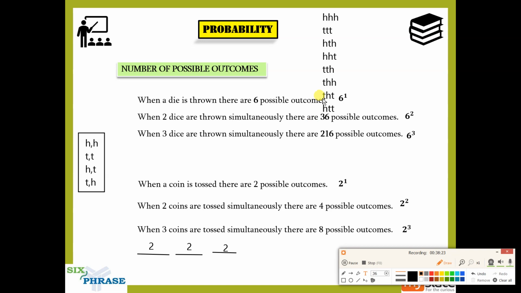Because 3 coins are tossed, the first could have H, the second could have H, the third also could have H, or any of these permutations of it. So this is how it is done, guys. Whenever they give you 7 coins tossed at a time, what is the possible number of outcomes? You just do 2 power 7. 2 power 5 is 32, so 2 power 6 is 64 and 2 power 7 is 128. So understand this, it is going to help you. I see people often messing this up, so that is why I thought I'd put a slide on this.